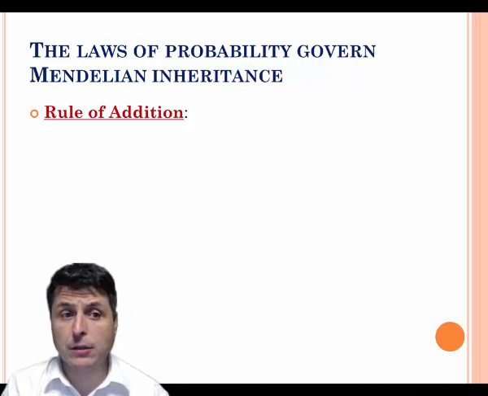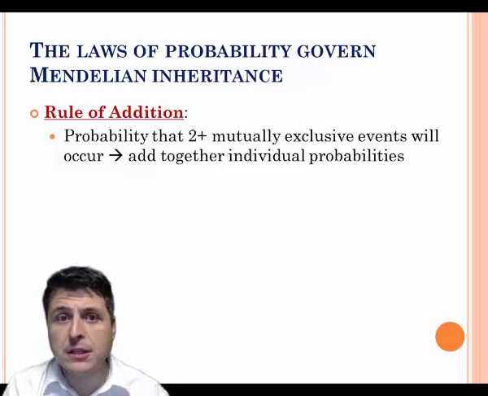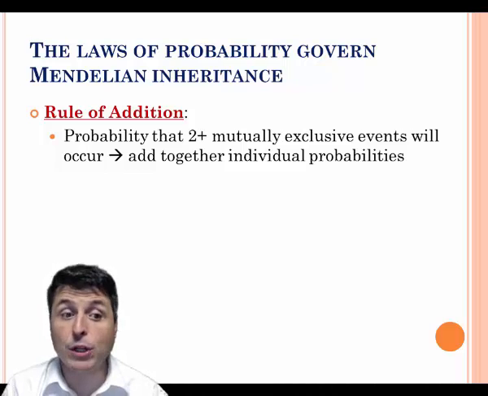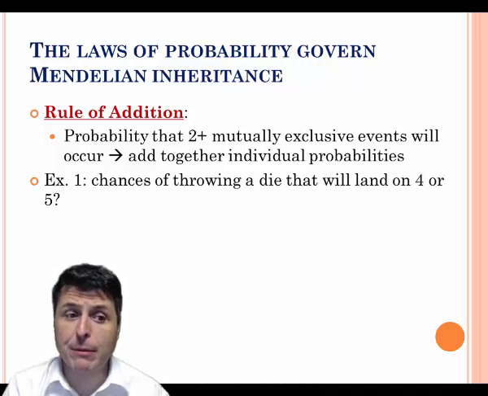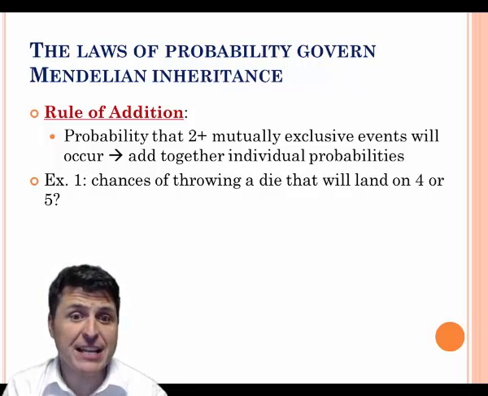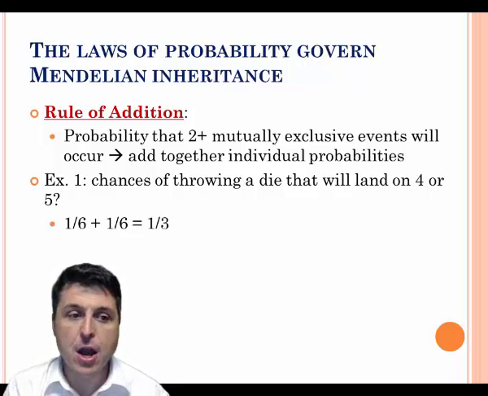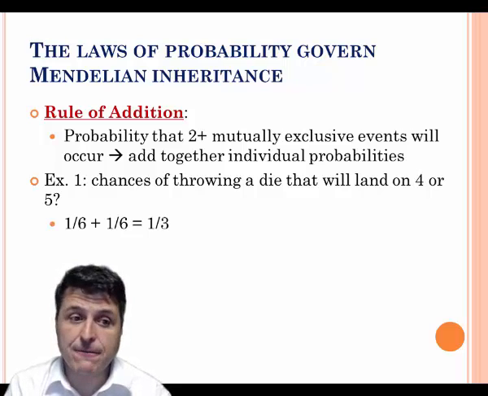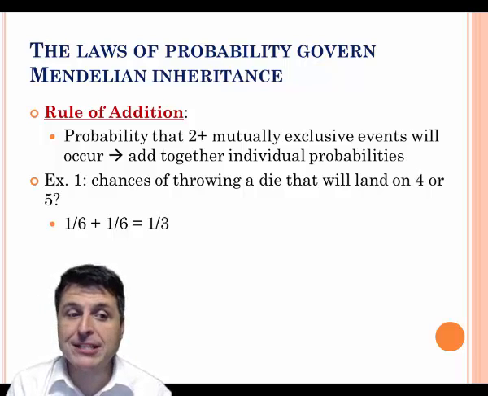Another good law of probability that we can use is the rule of addition. The rule of addition is used to determine the probability that two mutually exclusive events will occur. When we need to figure this out, we're going to add together the individual probabilities. For example, if we were asking, what are the chances of throwing a dice that will land on a 4 or land on a 5? Here, it's a 1/6 chance to get a 4 and a 1/6 chance to get a 5. To get either or, it's 1/6 plus 1/6, which is going to be 1/3.